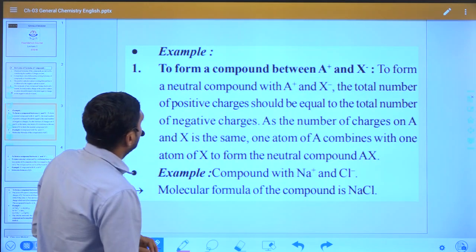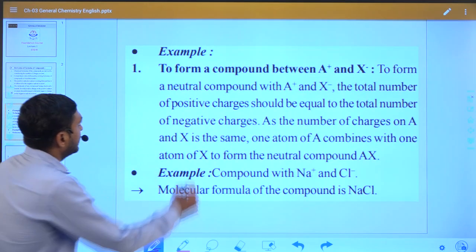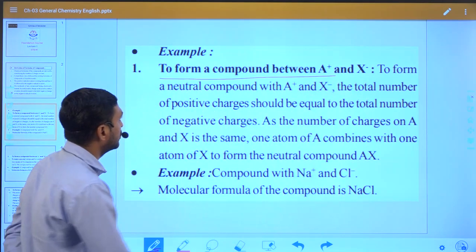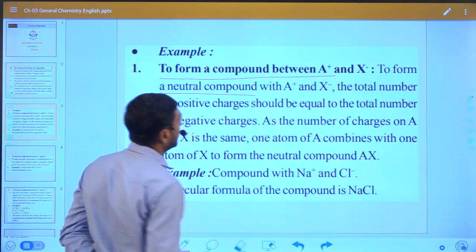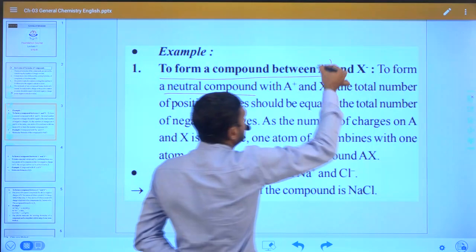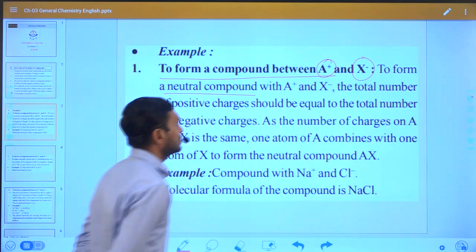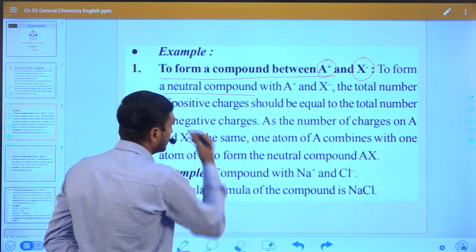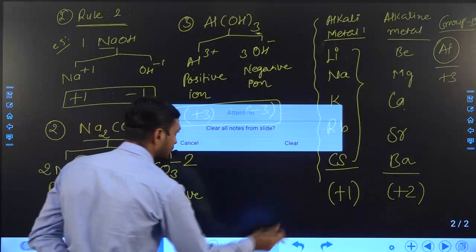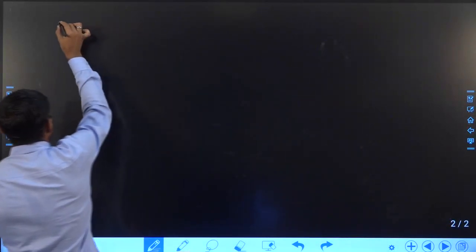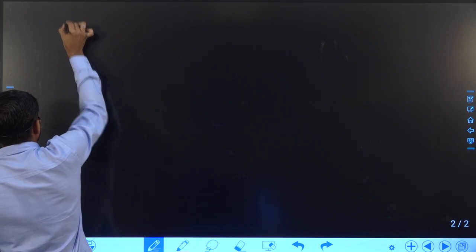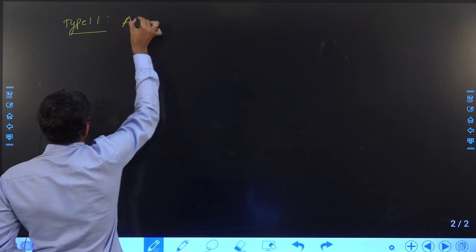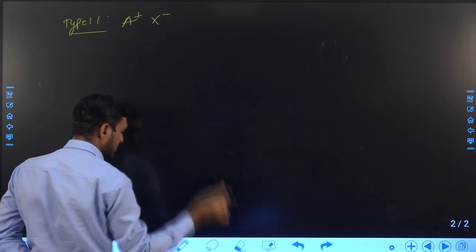Now if we take a different example, to form a compound between A plus and X minus, that means to form a neutral compound. Now we have to form a compound between A plus and X minus, and which kind do we have to form? Neutral. Then suppose in type 1 example, in type 1 there should be A plus and X minus.